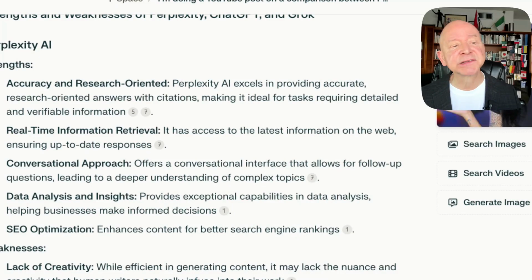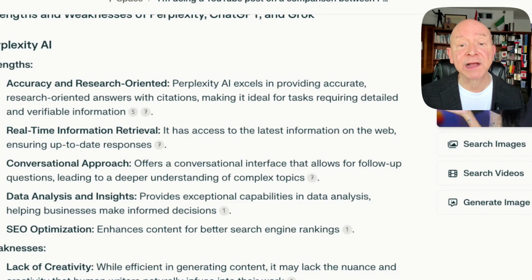And let's take a look at what Perplexity is saying are the strengths of Perplexity. We take a look at that. It's saying it's got accuracy and is research oriented. Boy, that's for sure. Because what it's doing is saying, here's what's going on right now. One of the things you can do is find out, is this really in tune with what's happening right now? You can do this on Perplexity and have been able to from the beginning.